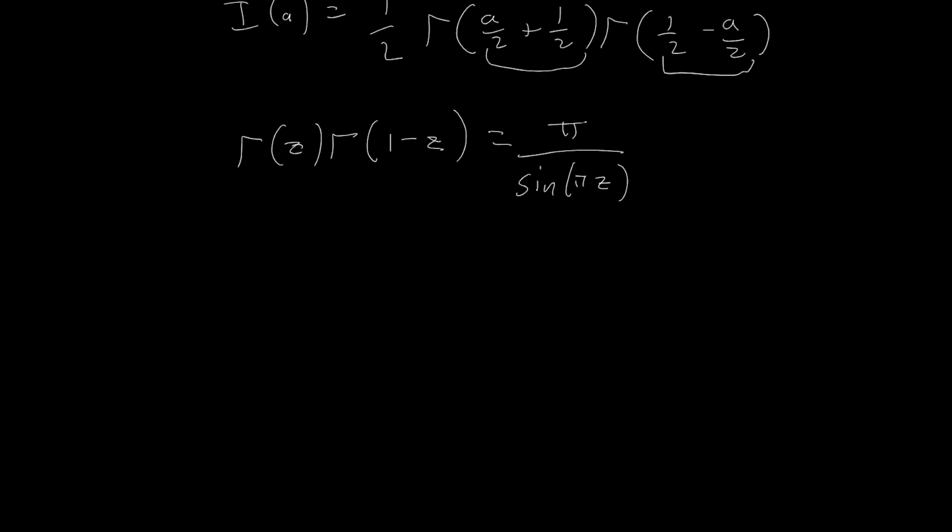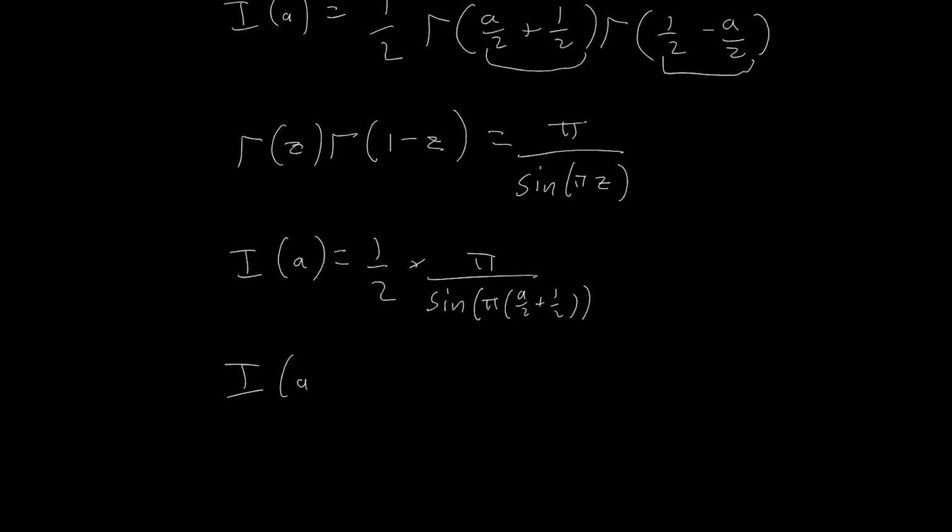So now we can express I of a as a half times pi over sine of pi times a over 2 plus a half. So this is basically our answer for I of a. We're going to write this a little nicer as pi over 2 times the cosecant of pi over 2 lots of a plus 1.